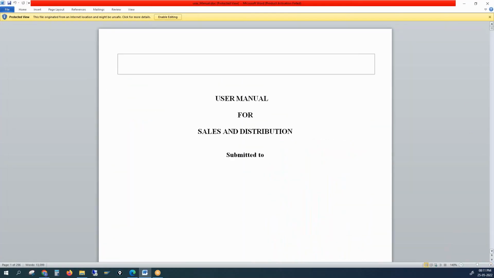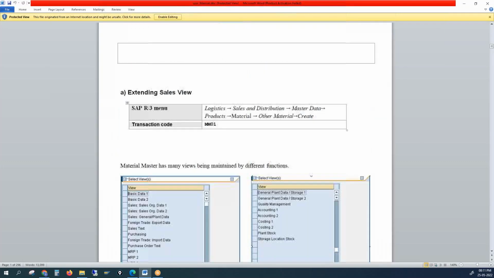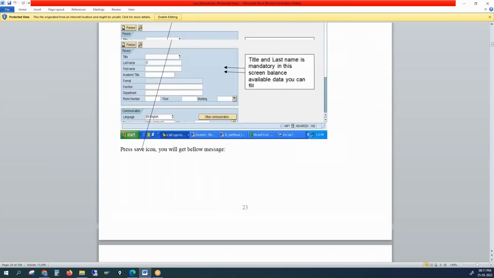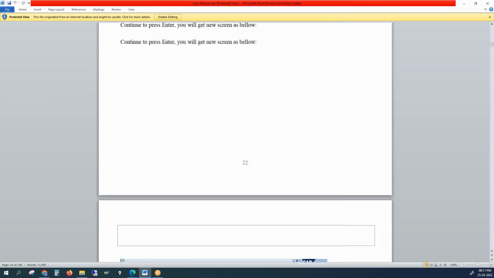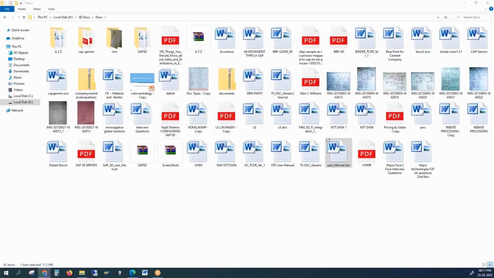The same way, we also explain to the users where to click and what to enter, with screenshots. We take screenshots of what to enter, where to click, what to click, and create a user manual. The user manual is for the users. At the time of training, in the next phase, we hand these documents to the customer so that the customer can start using them, referring to this document and learning how to use the SAP system.